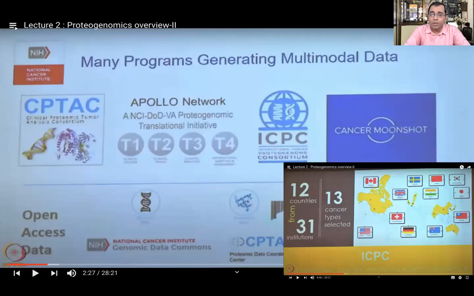One is known as the Apollo Network, which is especially an NCI-driven program of proteogenomics and translational research. Another is ICPC, the International Cancer Proteogenome Consortium. And then there is a well-known name, Cancer Moonshot.